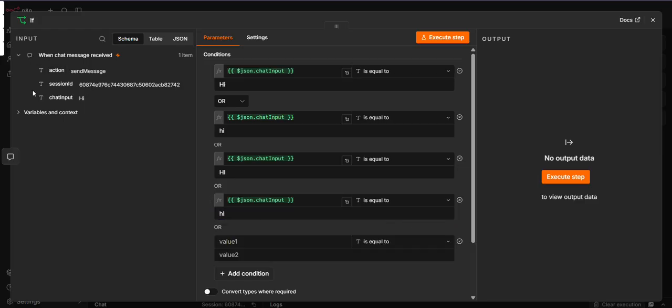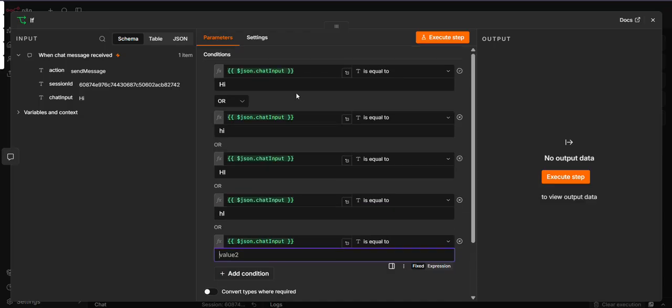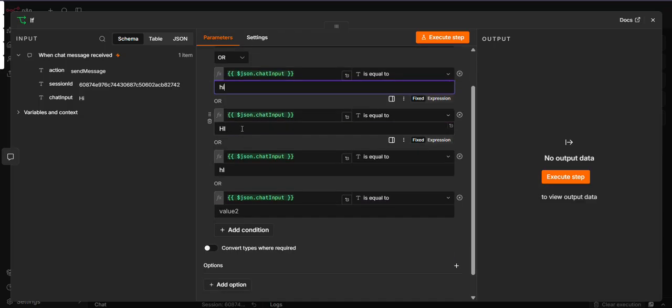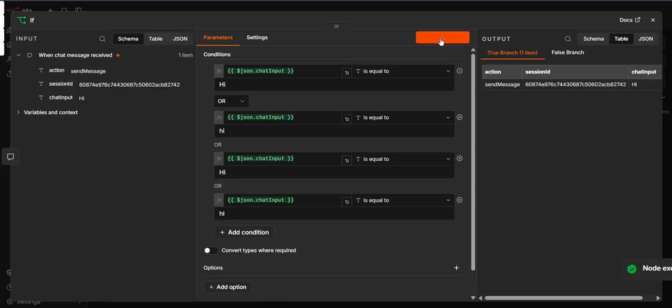Now I will write this again, and drag and drop this. And I think all the conditions are satisfied. See, it's in normal case, lower case, upper case.